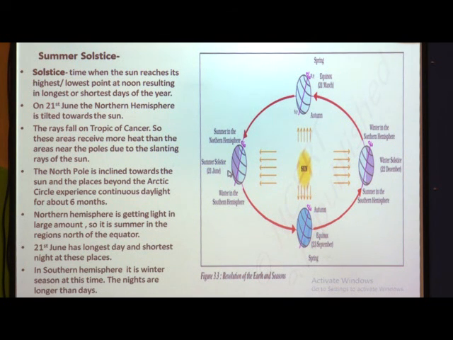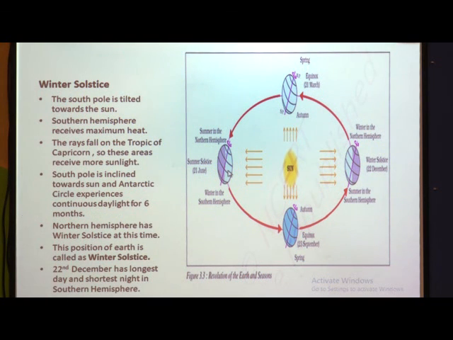Now we will see about winter solstice. Here you have to see this picture, children. Here it comes, winter solstice. Can you tell me which part is facing towards the sun, north pole or south pole? See here, this north pole is away from the sun. It is not facing the sun, whereas this south pole is facing the sun. So, the south pole is tilted towards the sun. That is why the southern hemisphere receives maximum heat.